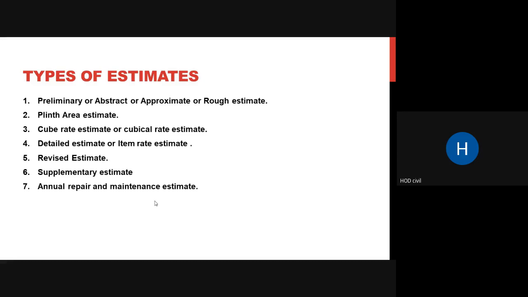Coming to plinth area, I have shown you what is plinth area. We use only your plinth area. We reduce all your courtyards, we deduct your verandas, the lifts, and we calculate the estimate. So this is plinth area estimate. Cube rate estimate is wherein you find your estimate not in meter square, not in area, but in length, breadth, and height, in cubic terms. Usually in plinth area, we find the area and multiply by per meter square rate, what is the cost per meter square. In cube rate, we multiply by per meter cube rate.